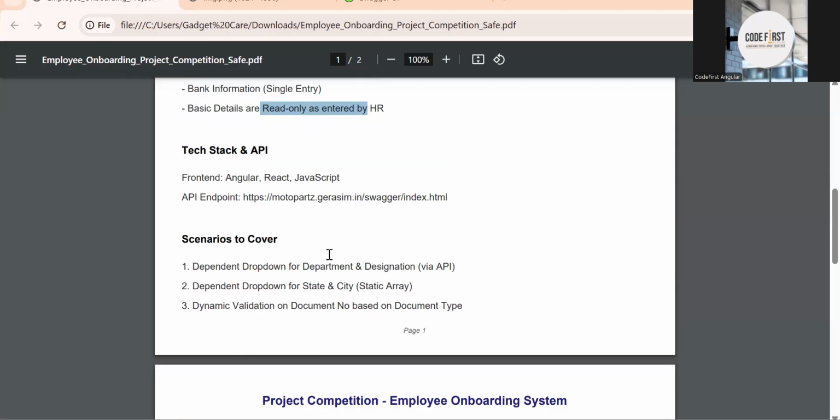Now, what other scenarios are there? Dependent dropdowns are there for department and designation. It will be via API. And in the employee object, you will see state and city. This you have to do on the static side. This is string data type only. This is for the dropdown. Let me show you the API.